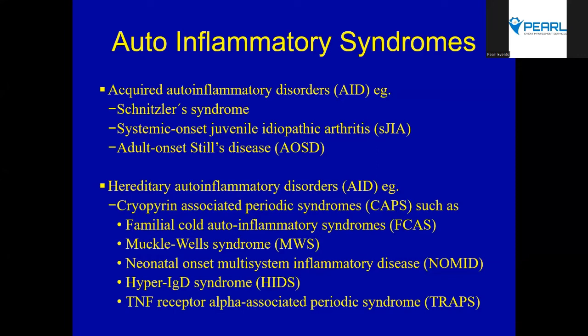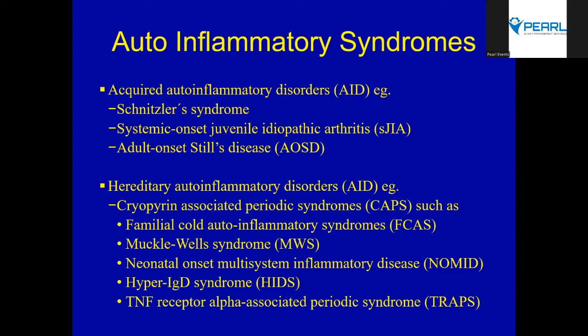So in the auto-inflammatory syndromes, you're going to see IL-1B activation. So you're going to see a lot of auto-inflammatory manifestations along with urticaria. So that should differentiate it from the typical chronic spontaneous urticaria. The acquired ones are also there. There is systemic onset juvenile idiopathic arthritis, adult onset Still disease, and Schnitzler syndrome. And again, in these patients, you're going to differentiate this from chronic spontaneous urticaria by the auto-inflammatory systemic manifestations, which you are not typically going to see in chronic spontaneous urticaria.